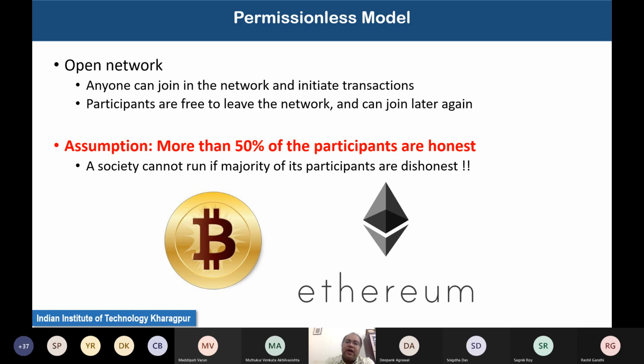Now with this, we have different kinds of permissionless models, and two of the most popular permissionless models are Bitcoin and Ethereum, the classical blockchain environments which actually made blockchain popular among its users. So particularly, the consensus protocol that we are going to look at today works behind the design of the Bitcoin or the Ethereum network.